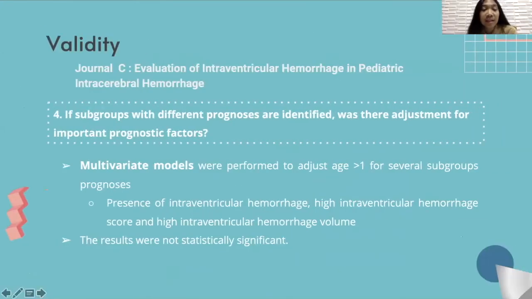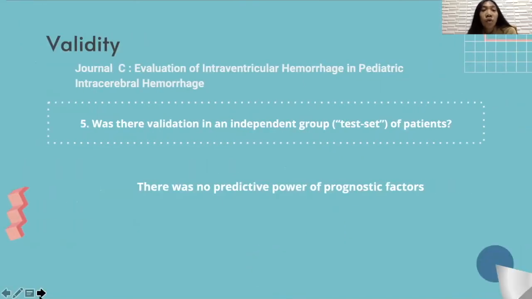For validity aspect number 4, based on this study, adjustments were performed by multivariate models to adjust for age more than 1 for several prognosis subgroups, such as presence of intraventricular hemorrhage, high intraventricular hemorrhage score, and high intraventricular hemorrhage volume. The results were not statistically significant. Next. As for validity aspect question number 5, there was no predictive power for the prognostic factor used in this study. Next.